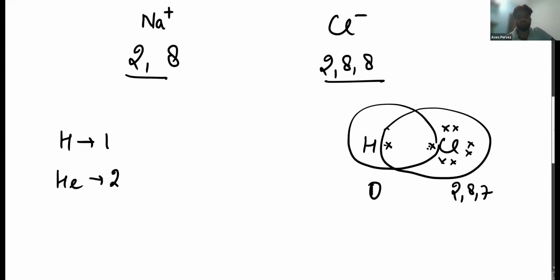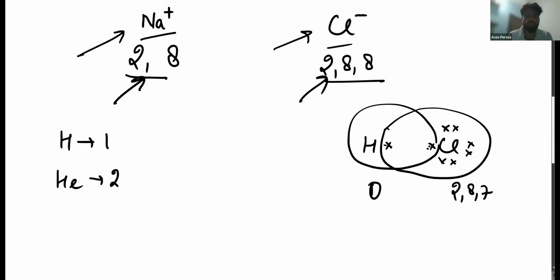So what we were discussing here is that in the case of hydrogen, there is sharing. They are not separated because they are still sharing their electron. But in the case of sodium, there is loss. Sodium is happy and chloride is also happy, because sodium has completely given one electron to chlorine, and the chlorine has accepted that one electron. Then why are they close to each other? Because of the strong electrostatic force of attraction.